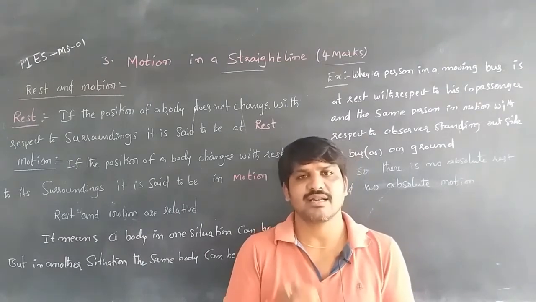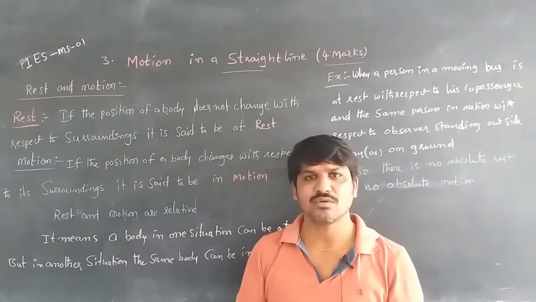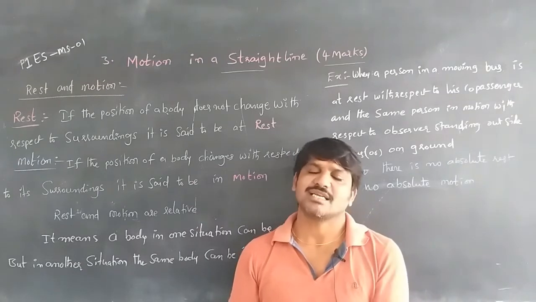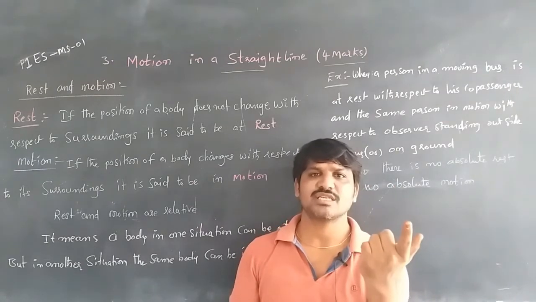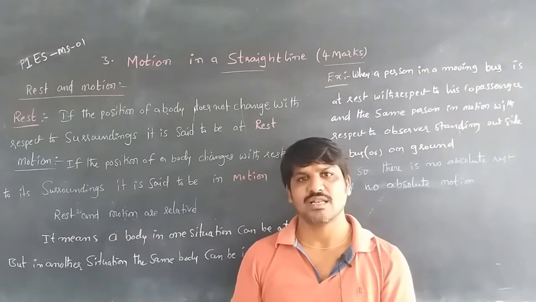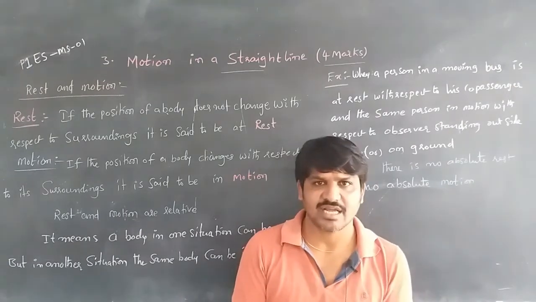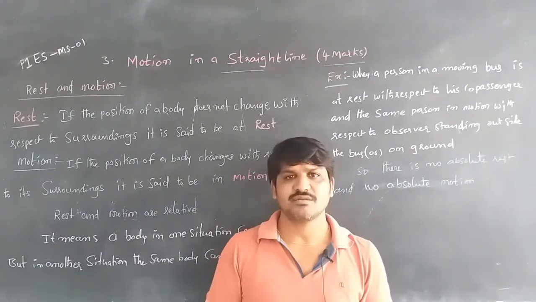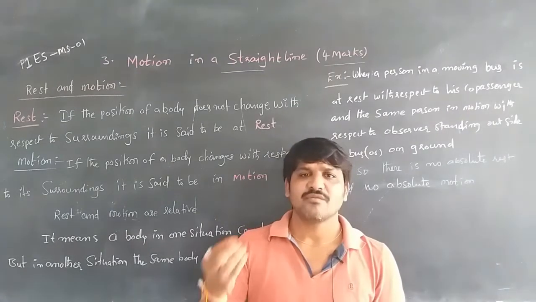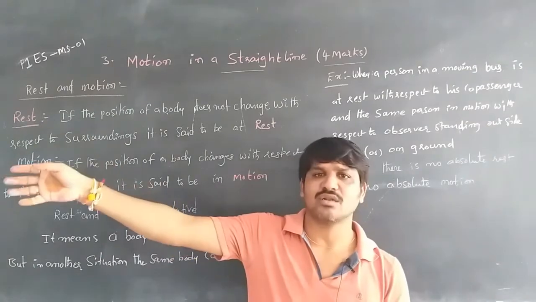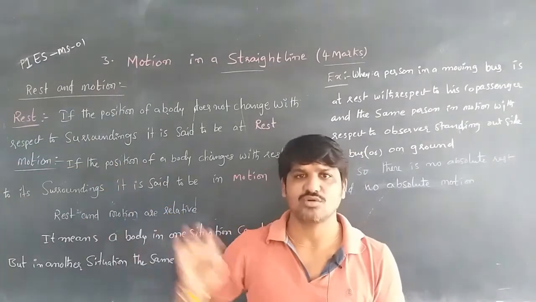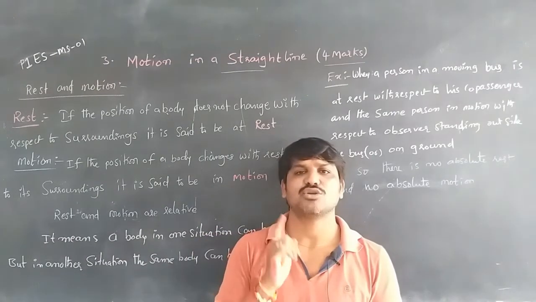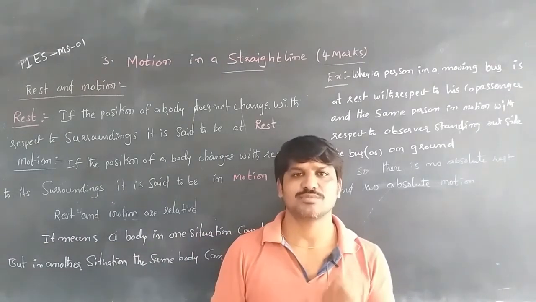So rest and motion are both relative, because in one situation a body is at rest, and in another situation that same body can be in motion. Whenever we are traveling in a bus, we are at rest with respect to our co-passenger, and at the same time we are in motion with respect to someone standing outside the bus, on the ground or on the platform. In that case there is no absolute rest and no absolute motion.